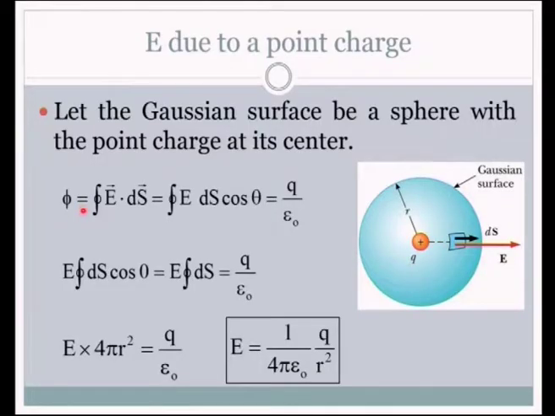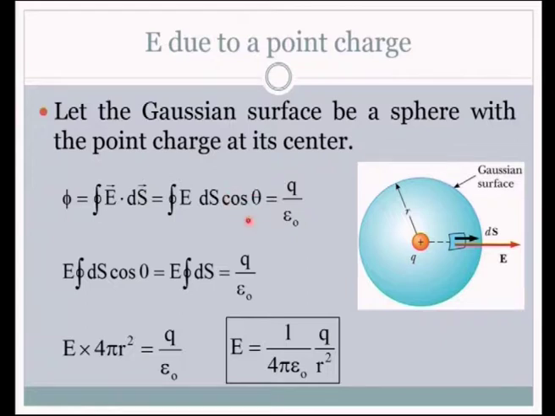Now, having chosen a sphere around a point charge as the imaginary Gaussian surface, we can write the Gauss law and try to solve it. Look at the way in which it is solved. We have written the Gauss law in the vector form and finally in the scalar form. Here we have written theta. Theta is the angle between the electric field and the area vector, which is 0 because they are parallel. So cos 0 is 1.